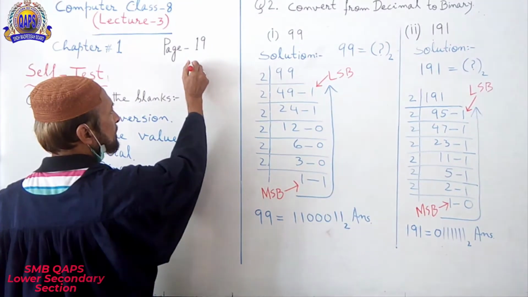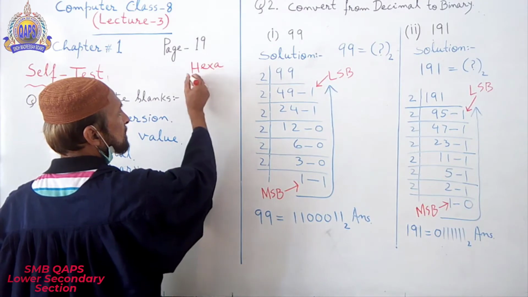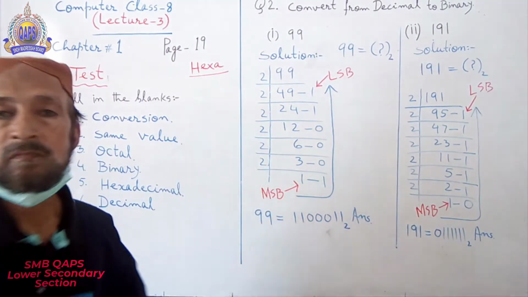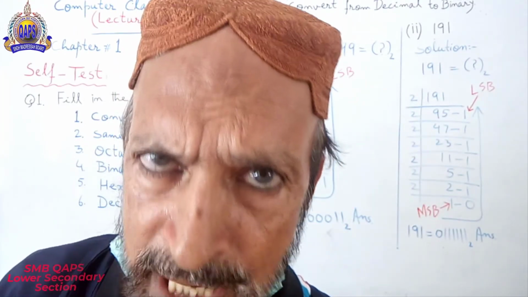Hexa. I am writing how many digits. Count it. Then you will understand.